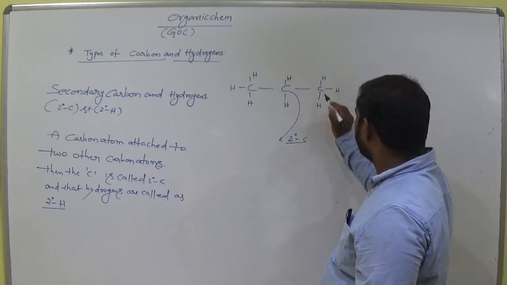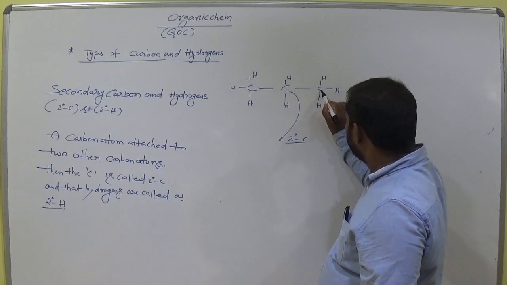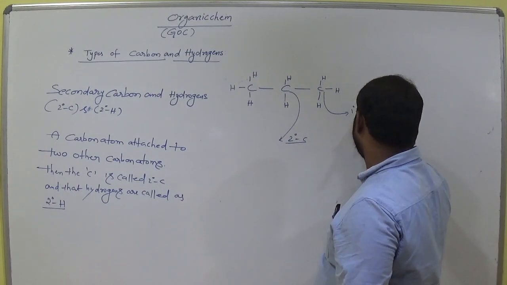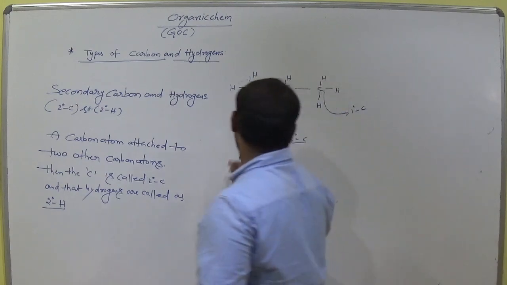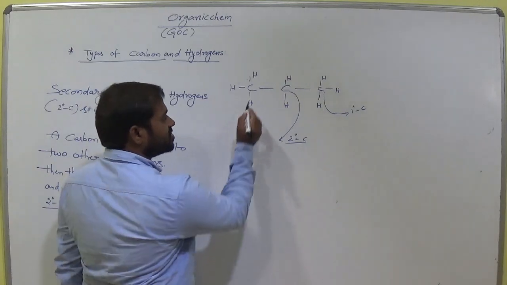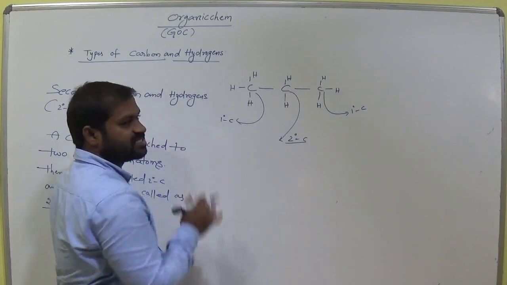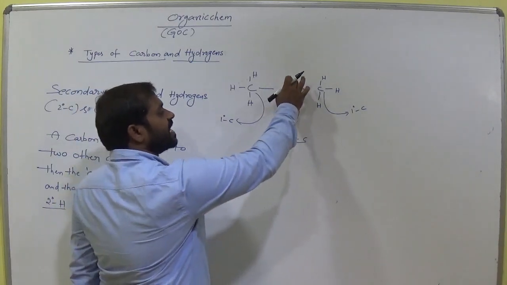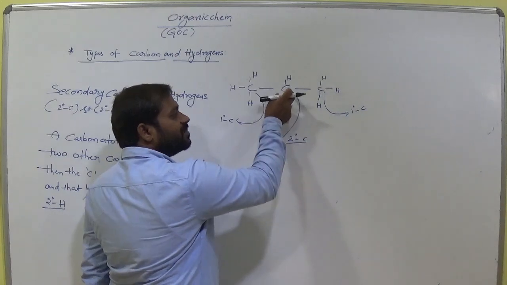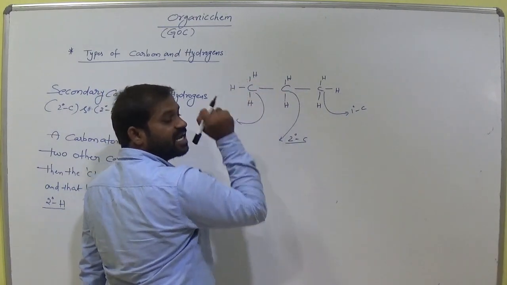Okay. Now what about this one? This carbon only bonded with single carbon only. So now this carbon is called as primary carbon. Now what about this one? This carbon is bonded with only single carbon only. So what we call it is primary carbon. So in this molecule, this is the secondary carbon and these two are primary carbons. Why? This carbon is bonded with two carbon atoms and this is only bonded with single carbon atom.